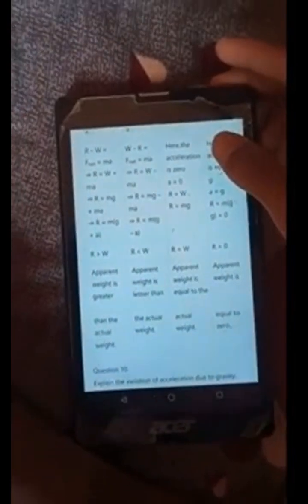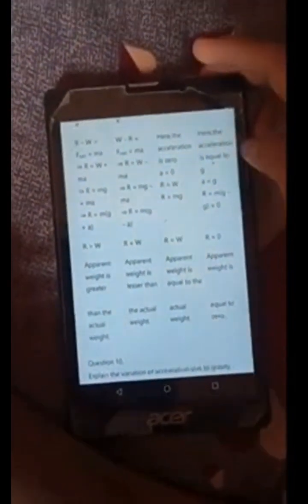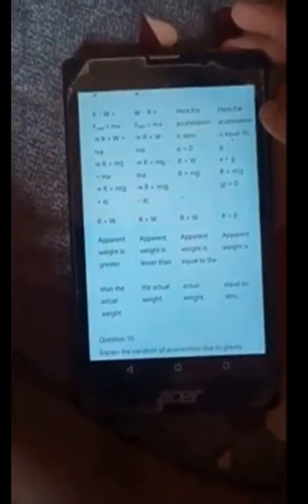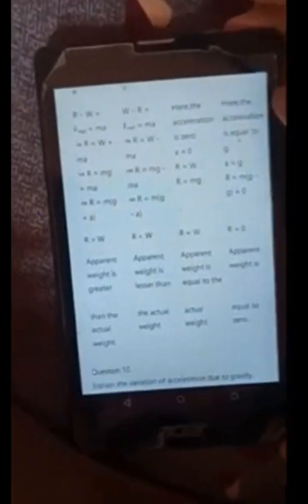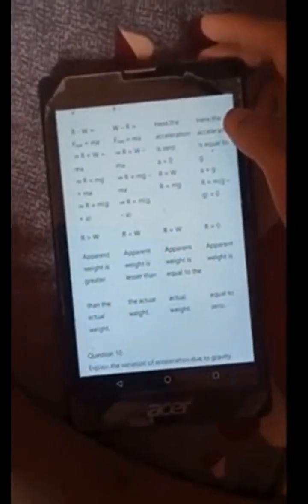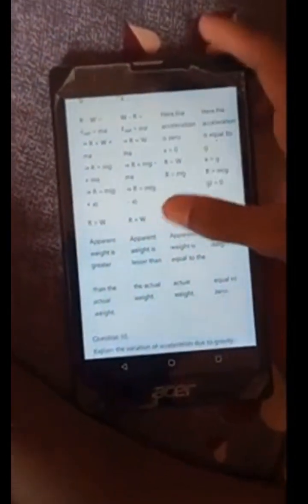Here the acceleration is 0, a is equal to 0, R is equal to W, R is equal to mg. Here the acceleration is equal to g, a is equal to g, R is equal to m(g minus g) is equal to 0. R is greater than W: apparent weight is greater than the actual weight. W is greater than R: apparent weight is lesser than the actual weight. R and W are equal: apparent weight is equal to the actual weight. R is equal to 0: apparent weight is equal to 0.